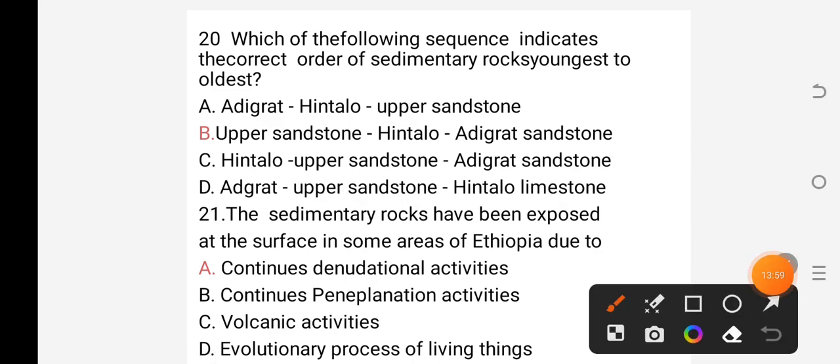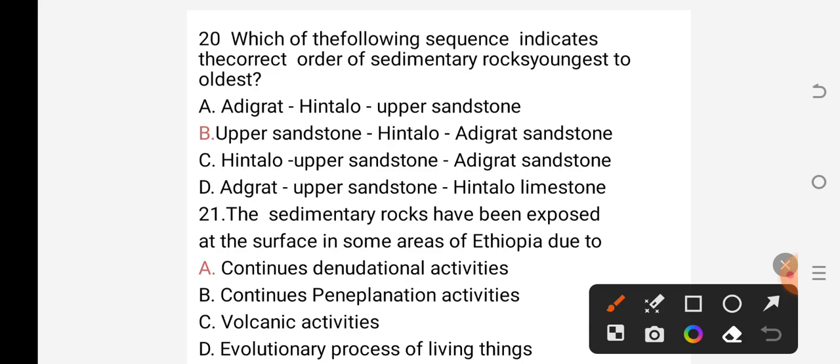Question number 20 says: which of the following sequences indicates the correct order of sedimentary rocks, youngest to oldest? A, Adigrat, Hintalo, Upper Sandstone. B, Upper Sandstone, Hintalo, Adigrat Sandstone. C, Hintalo, Upper Sandstone, Adigrat Sandstone. D, Adigrat Sandstone, Upper Sandstone, Hintalo Limestone.